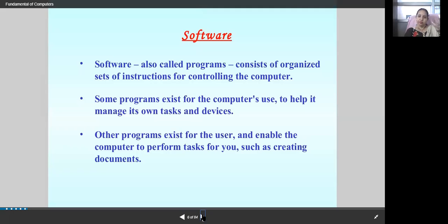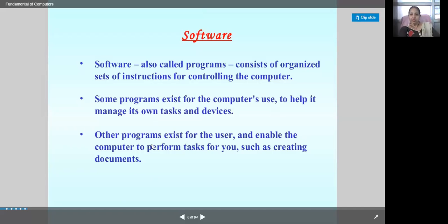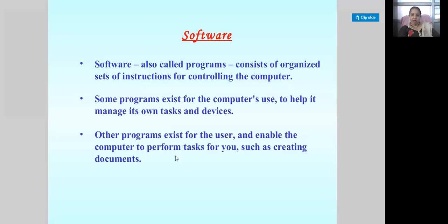So these are all software which are not visible to you, but are important for the working. All these programs exist for the computer's use, so that the computer will be operating, and they help to manage tasks. Any other program that exists for the users and enables the computer to perform tasks for you, such as creating a document. If you need to create a document, you need software to create it.